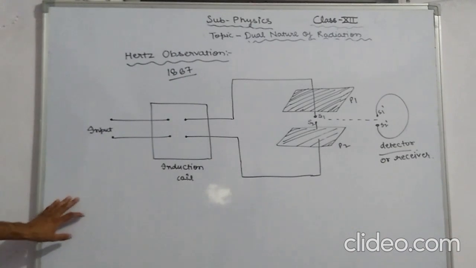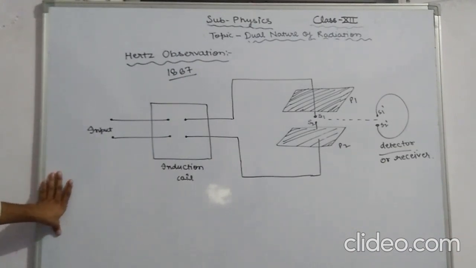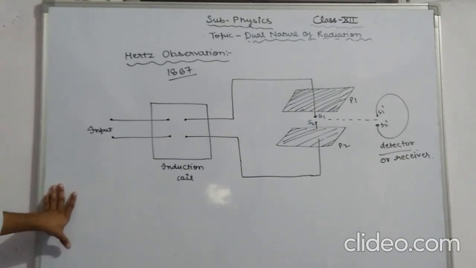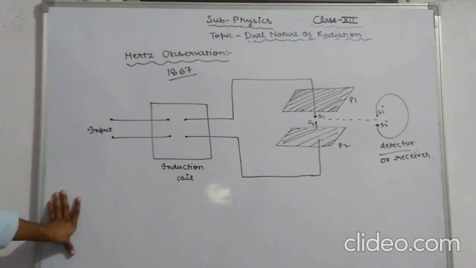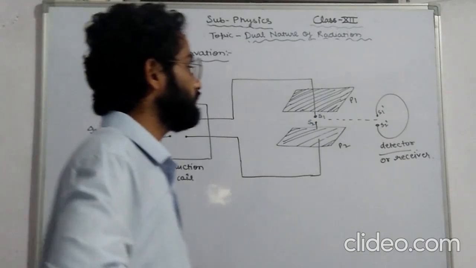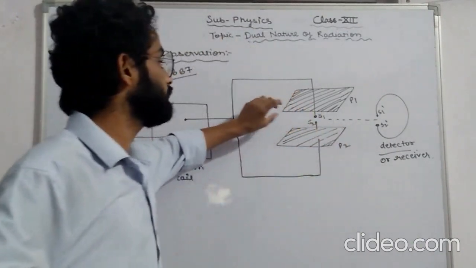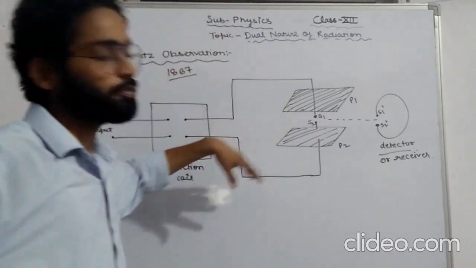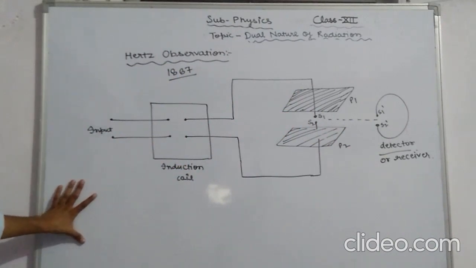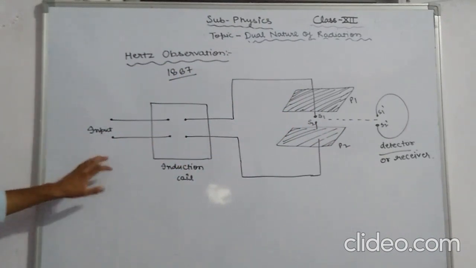Hertz observed that the sparks across the gap S1 S2 jumped more readily when the detector was exposed to UV light. When this detector was exposed to UV light, it was performing more readily, and it was giving a greater result.